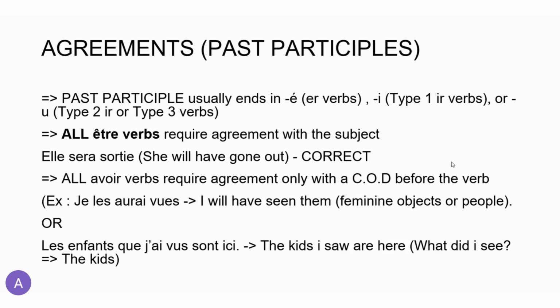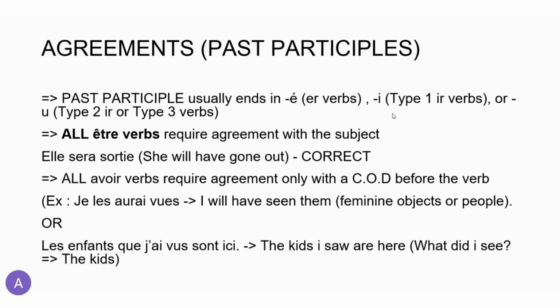Next, we need to talk about agreements of the past participle. The past participle usually ends in e with an accent, like we have over here for er verbs, like manger, parler, and so on. For type 1 IR verbs such as finir, réussir, you're basically going to take out the ir and put an e instead.